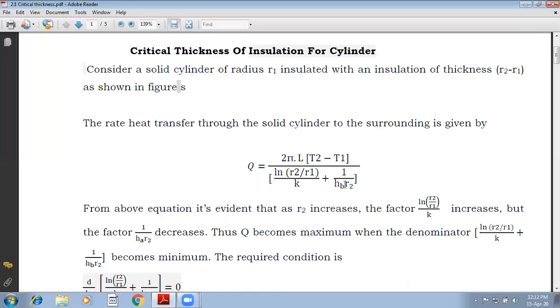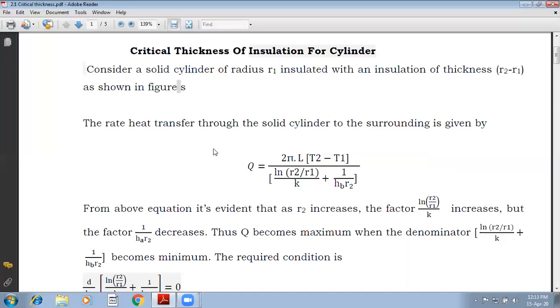The convective resistance goes on decreasing if I increase the R2 value. Now conductive resistance is increasing and convective resistance is decreasing. In other words, the conductive heat transfer is decreasing and the convective heat transfer is increasing.